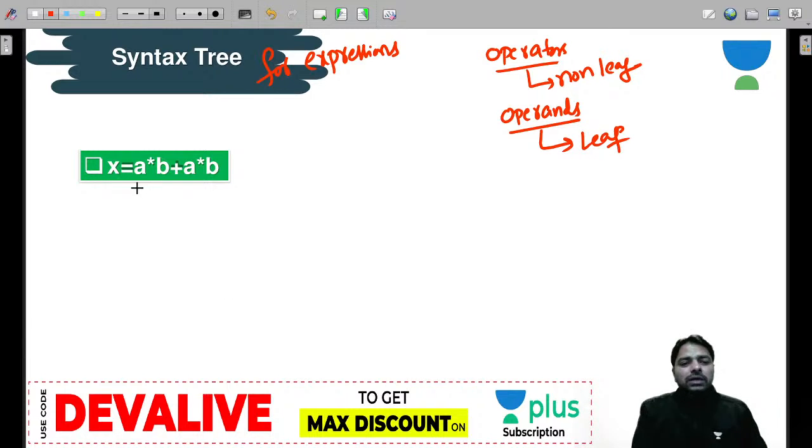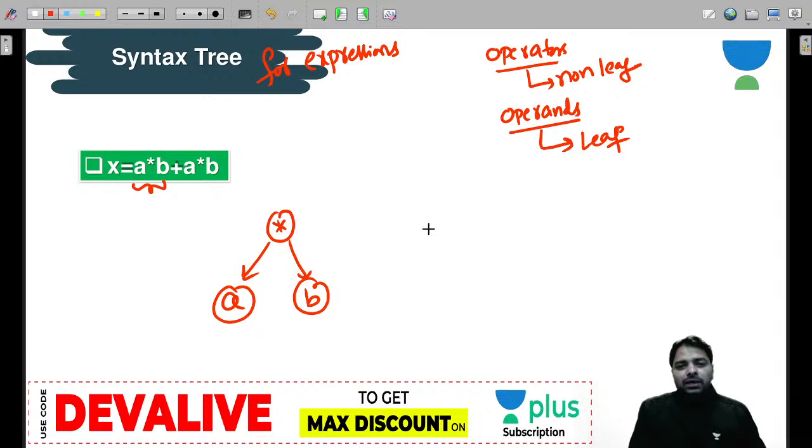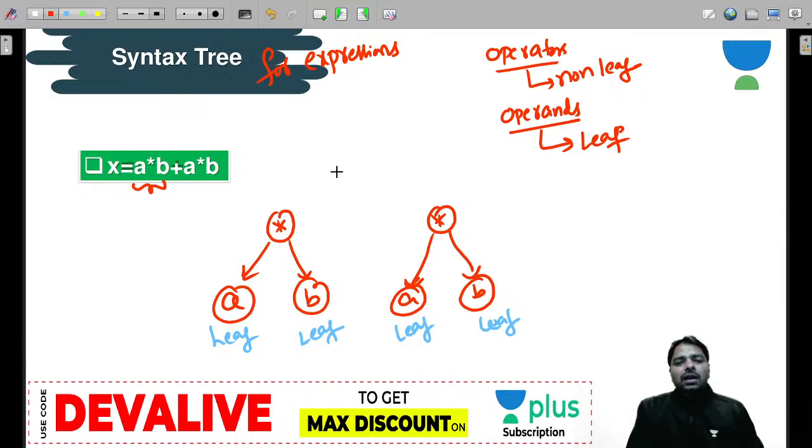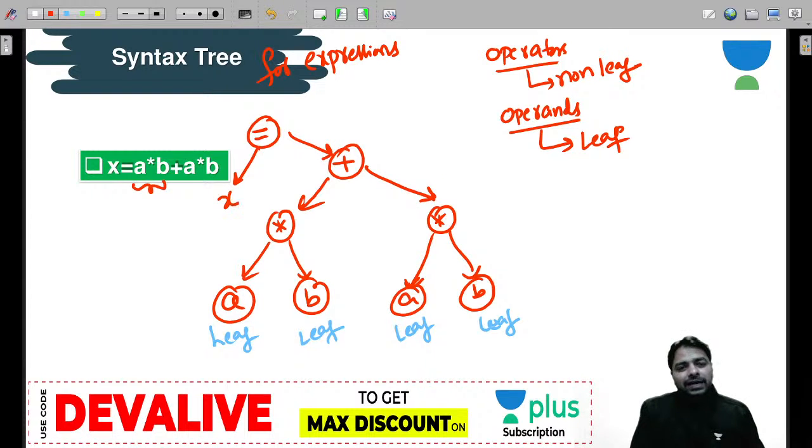So how do you do that? A star B. So A is one node, B is another node, and star we are going to use for A and B, and another star A and B. Here who is the leaf node? This A is a leaf node. These are the leaves here. Either you can keep circle or non-circle, that's your choice. And addition. And then assignment. Left side is X.